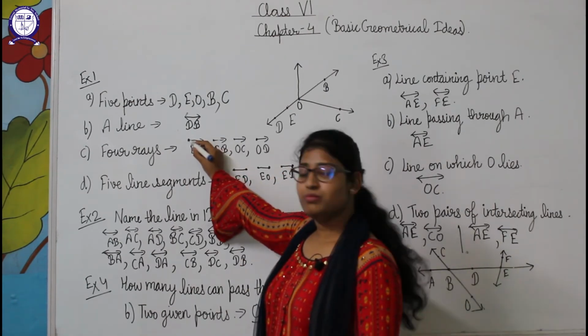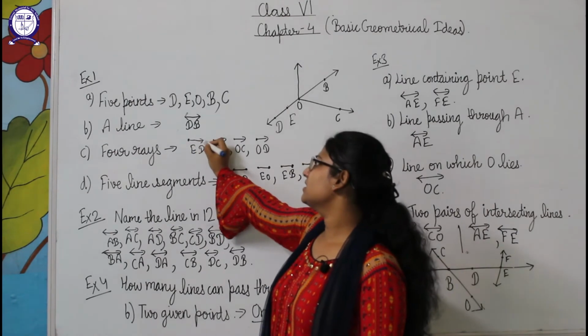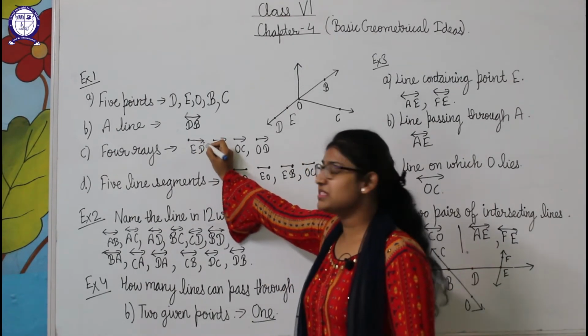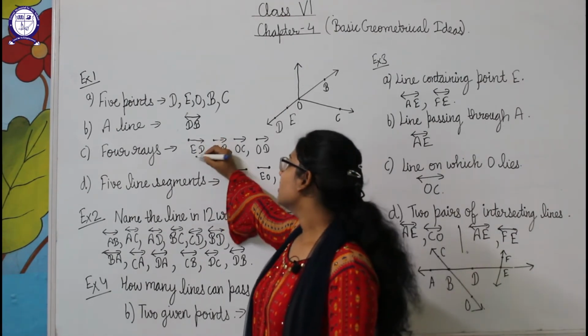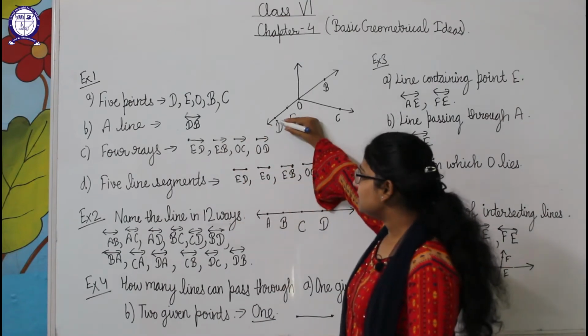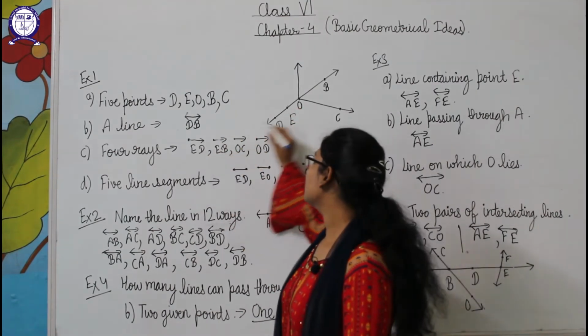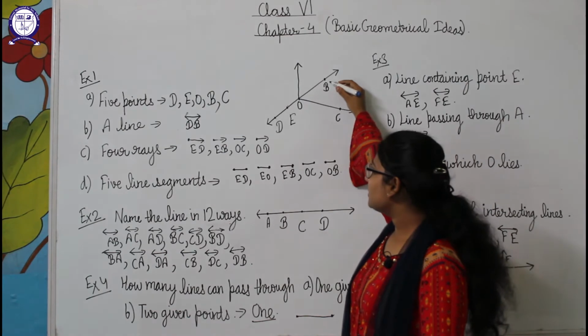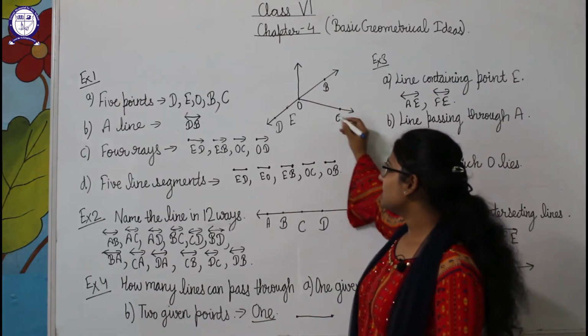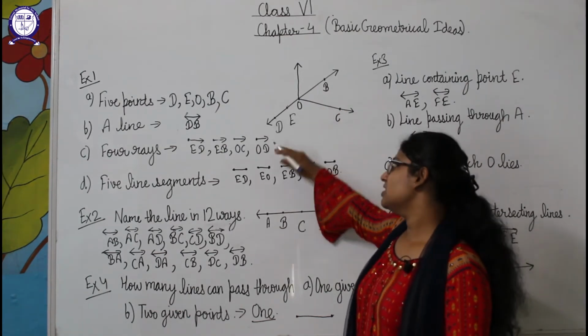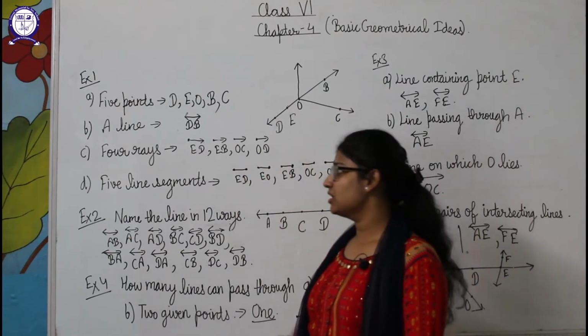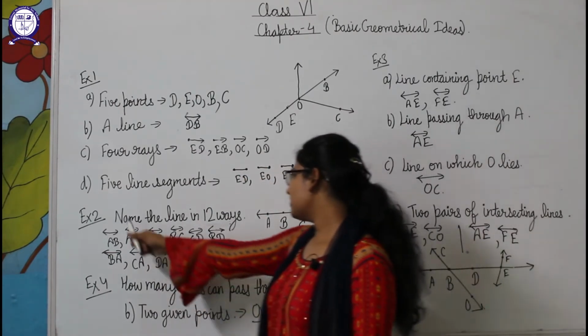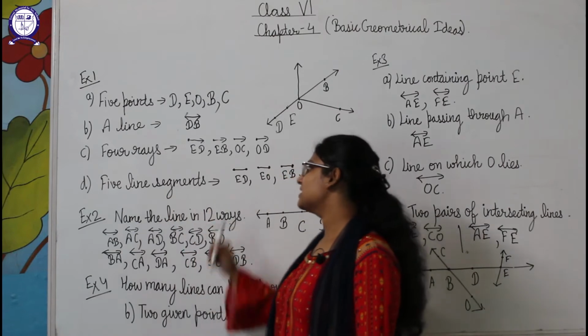Rays: one will be the end point and the other point can be extended, so we will represent it with an arrow. Here we can write ED is one ray, then EB can be another ray, OC can be another ray, and OD. These four can be the rays. Now in the D part we have to tell about 5 of the line segments.